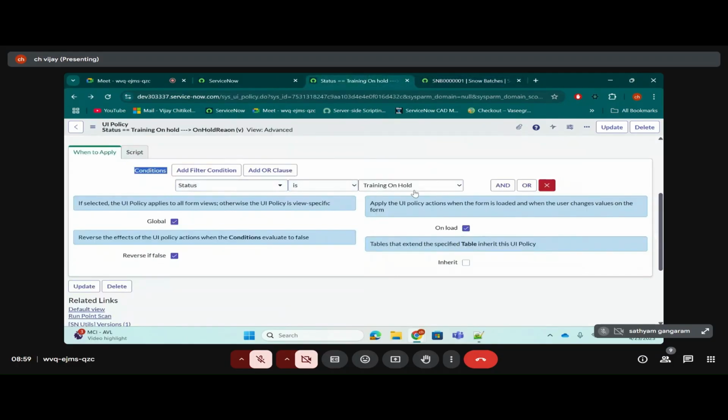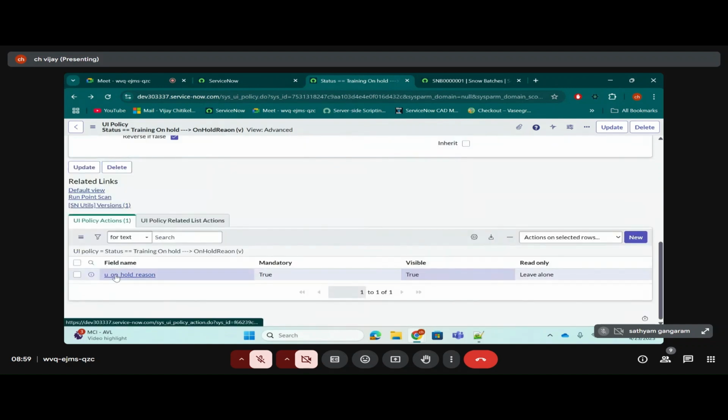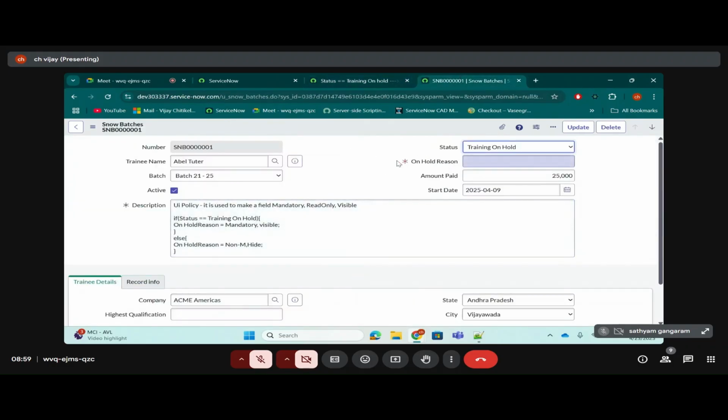If this condition is evaluating to true, it will do what you are asking it to do. What are you asking it to do? If this condition is evaluating to true, make the on hold reason mandatory and visible. It is doing that, right? Yes. Now let's pay attention.